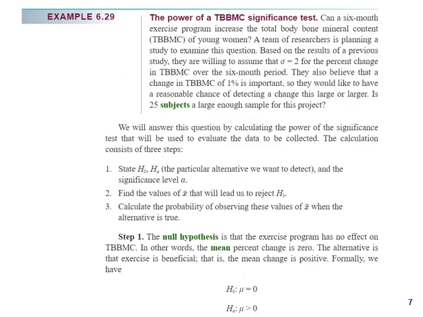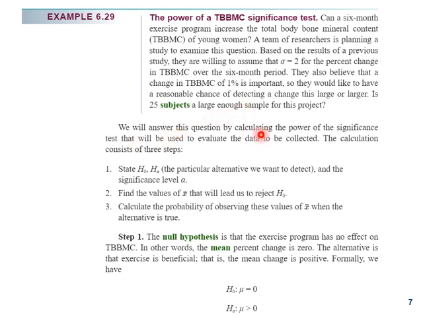So here's the example from the book. Can a 6-month exercise program increase the total body bone mineral content of young women? A team of researchers is planning a study to examine this question. Based on the result of a previous study, they are willing to assume that sigma is equal to 2 for the percentage change in TBBMC over the 6-month period. They also believe that a change in TBBMC of 1% is important, so they would like to have a reasonable chance of detecting a change this large or larger. Is 25 subjects a large enough sample for this project?